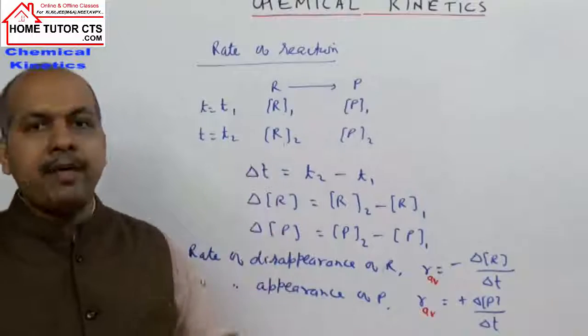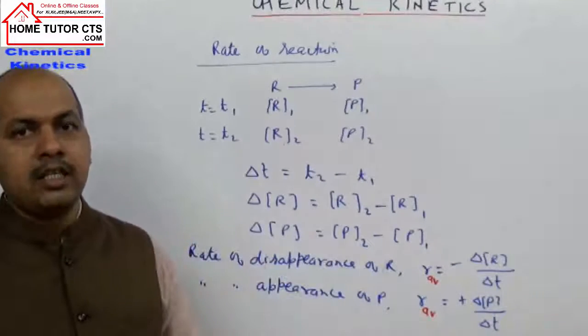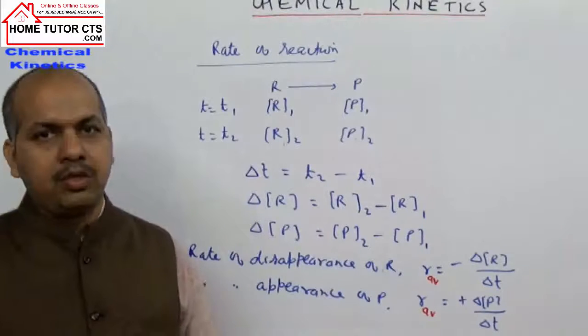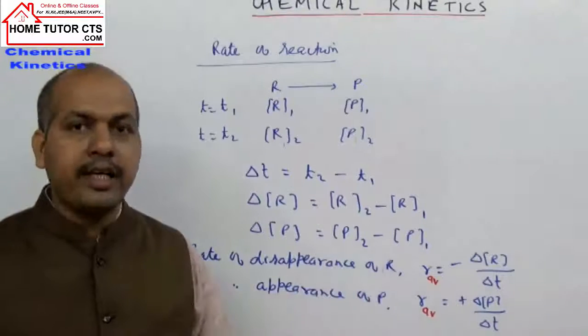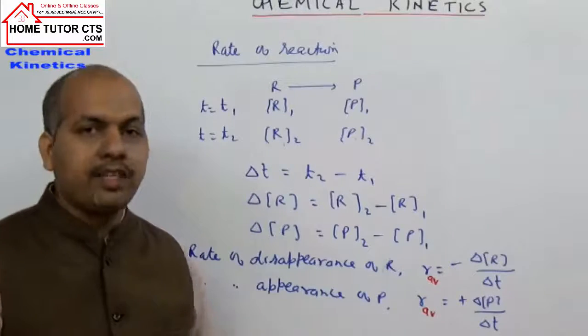So in a given time interval, suppose 10 minutes, 20, 30 minutes like that, the rate of reaction will not remain constant. So the average rate of reaction is not taken as the actual rate of reaction, and for writing the rate of reaction we don't take the average rate.